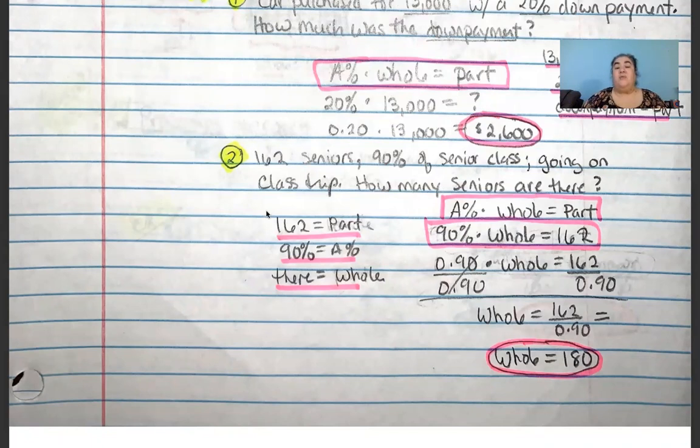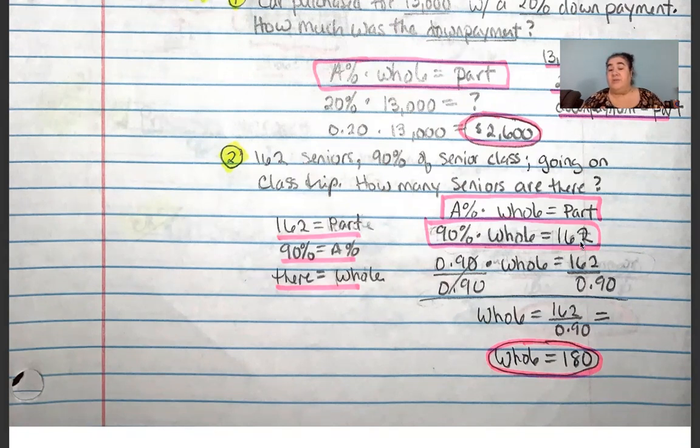Well, let's see. 162 represents our part, and we've been told that that part is 90% of the entire senior class, but we don't know the whole. We don't know the total number of seniors. So we go ahead and sub in the parts that we do have into our percent equation. We know our percent is 90%. We don't know what our whole is, but we do know that the part that 90% is 162. Now we're going to solve for the whole.